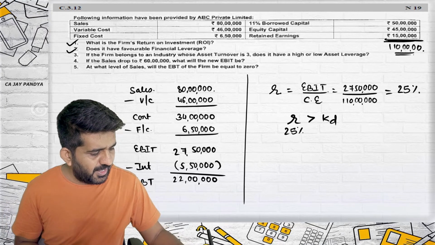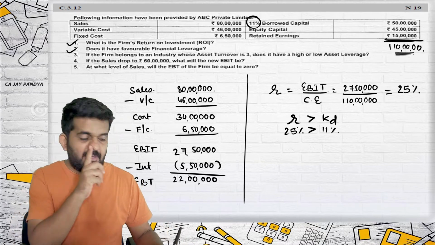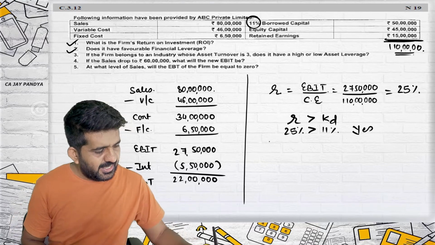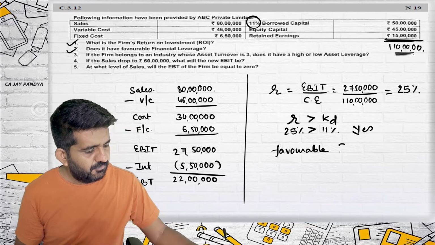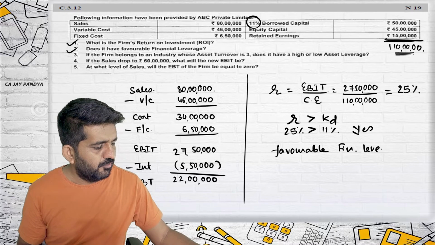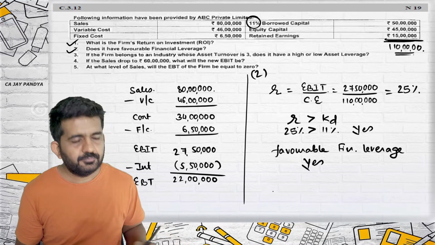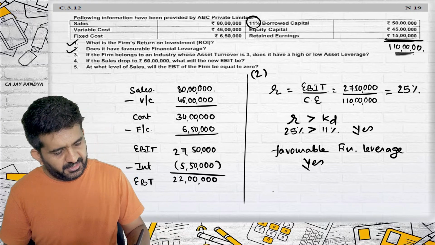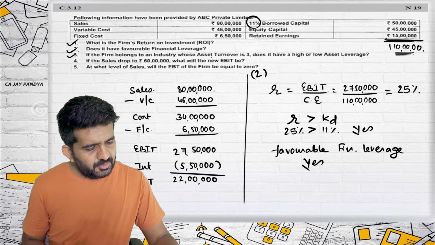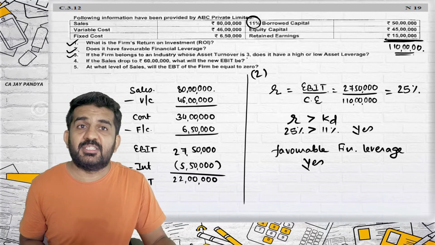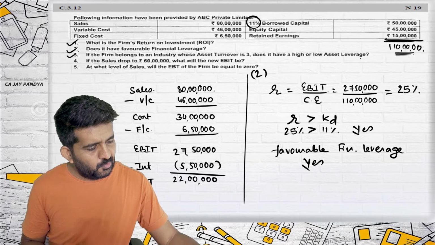Is 25% greater than 11%? Cost of debt is 11%. The answer is yes. Hence, it is having a favorable financial leverage. This is answer number 3. If the firm belongs to an industry whose asset turnover is 3, does it have a high or low asset leverage?